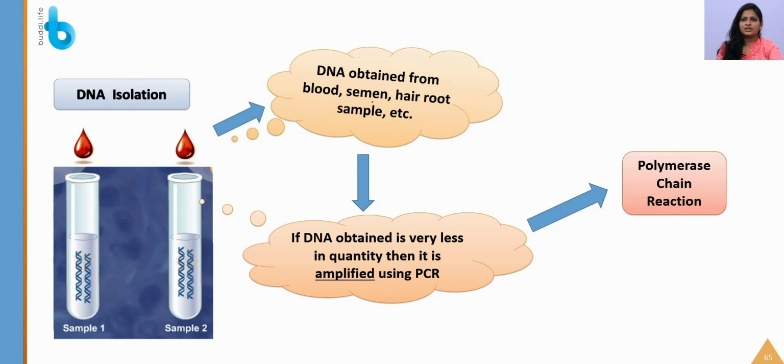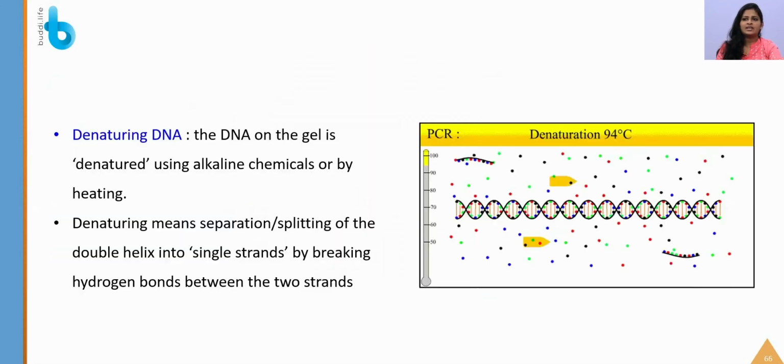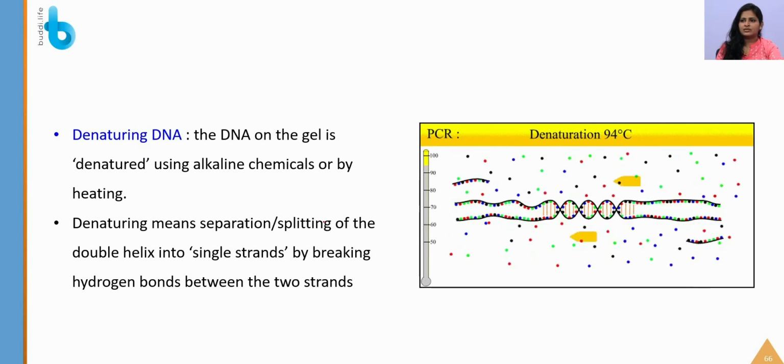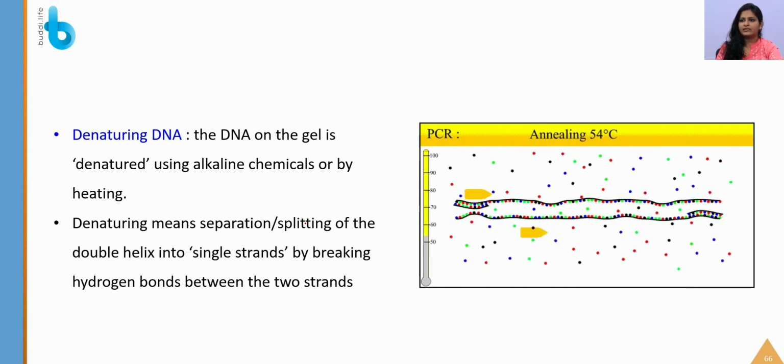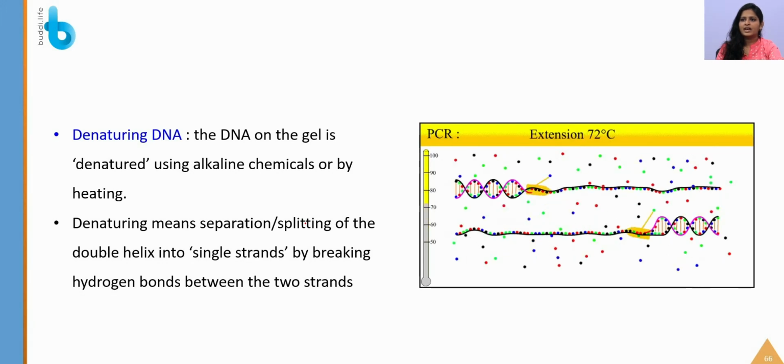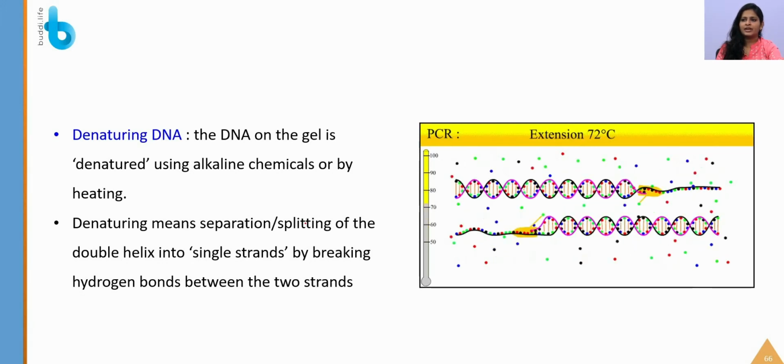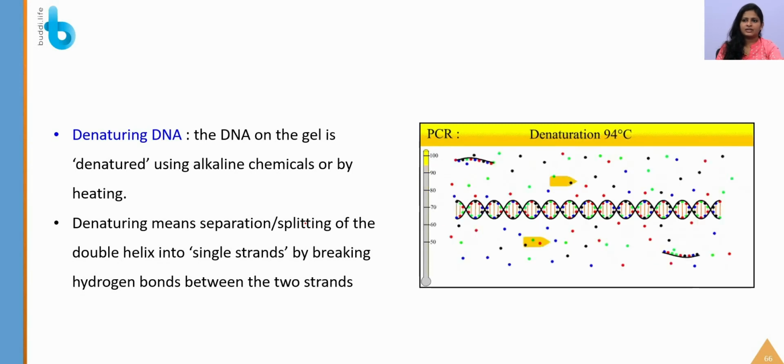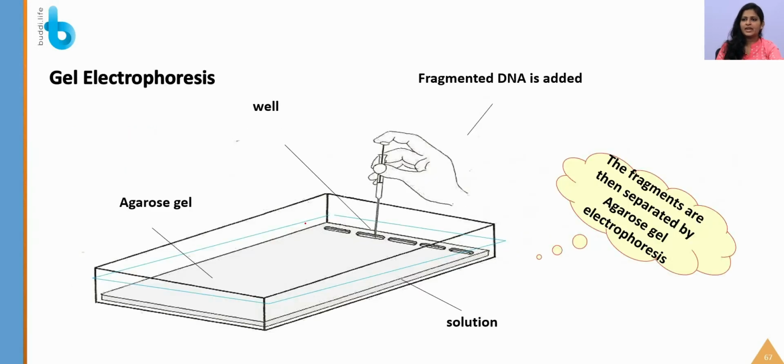For DNA isolation, DNA can be obtained from blood, semen, root of the hair sample, etc. If the quantity is very less, it is amplified using polymerase chain reaction, and you know what PCR is: denaturation, where the DNA will be denatured, then annealing, and after that extension. You can see denaturation here, the opening of the two strands, and during the annealing process, extension and amplification, that is, further production of DNA, will be happening.